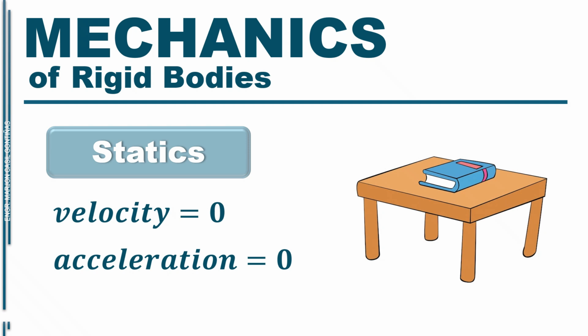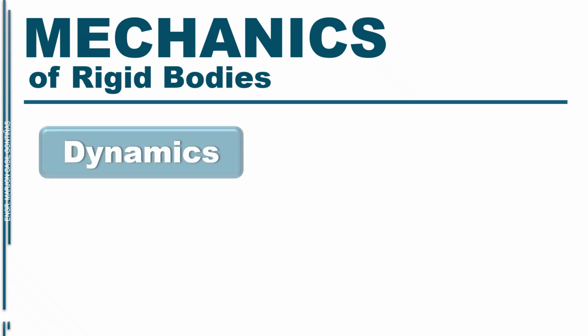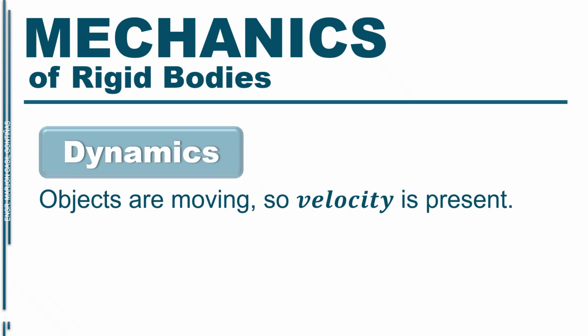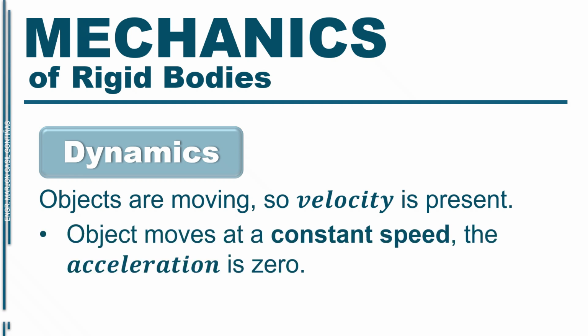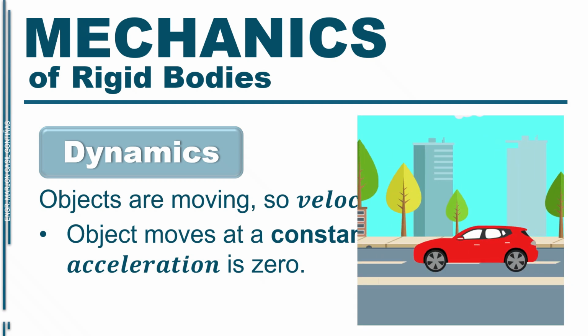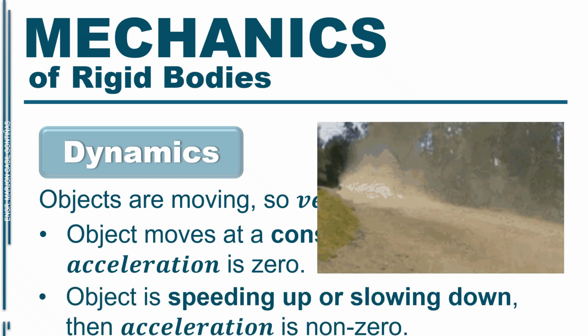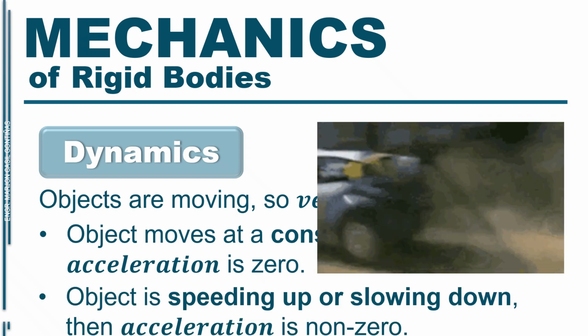But in dynamics, it's a different story. Objects are moving, so velocity is present. Now, what about acceleration? Well, it depends. If the object moves at a constant speed, the acceleration is zero. For example, a car moving straight at constant speed on a highway. But if the object is speeding up or slowing down, then acceleration is non-zero.